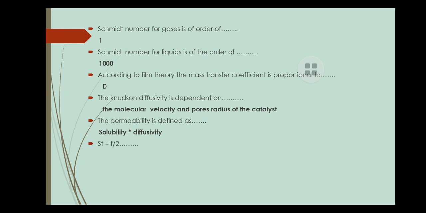Next: this relation is for what type of analogy. The relation is St, the Stanton number, is equal to f by 2. This relation is for the Reynolds analogy. The next question is about the absorption factor. You have to define the absorption factor formula, that is L by mG.